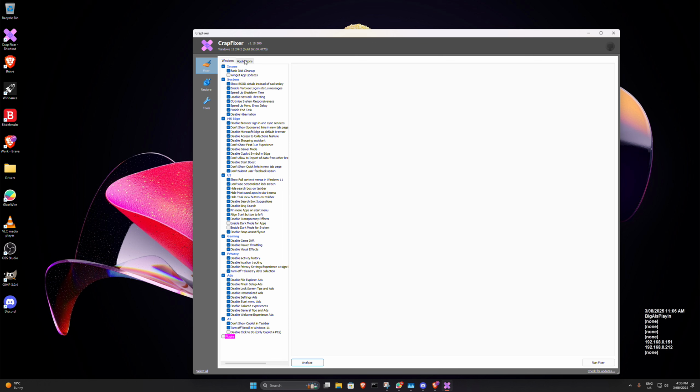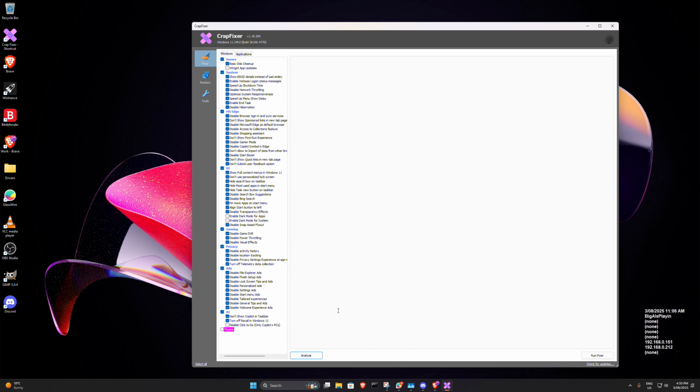This allows you to switch off things like you can disable Edge, MS Edge, different settings on it. The UI, you can actually change the Windows 11 UI so that it looks more like Windows 10, which means you can take the start button and put it over to the left hand side like Windows 10. You can disable search on it. You can disable Bing search as well. You can turn it into dark mode.